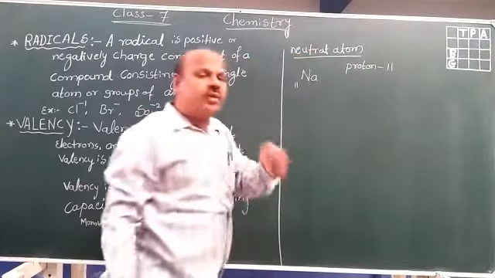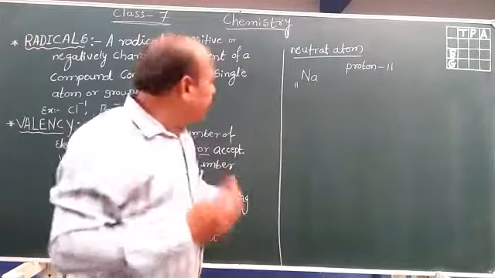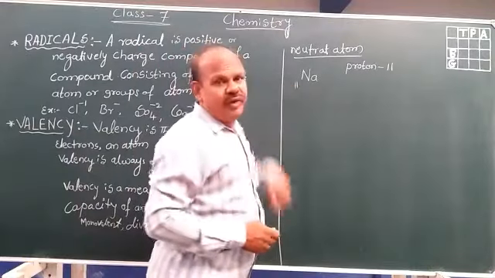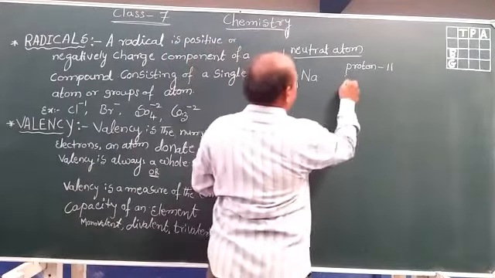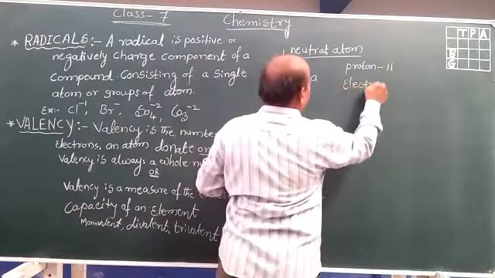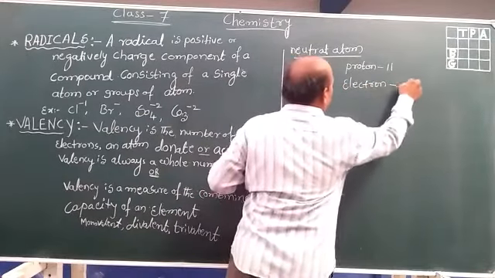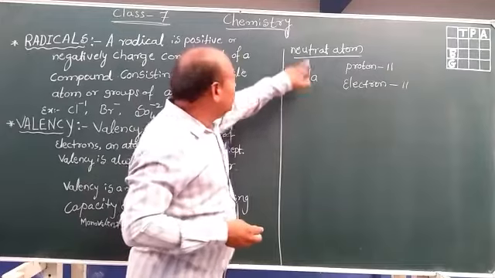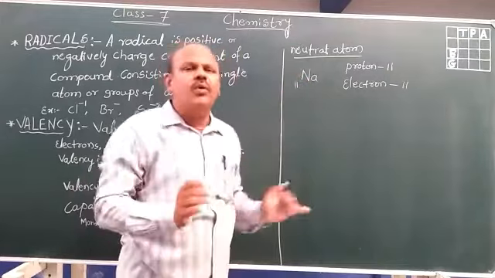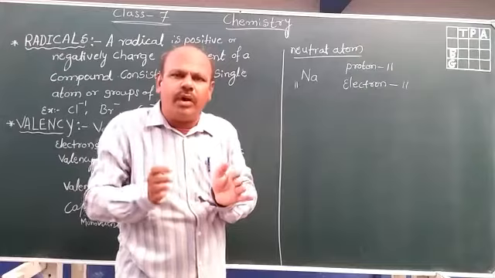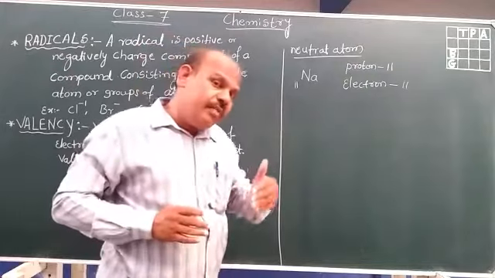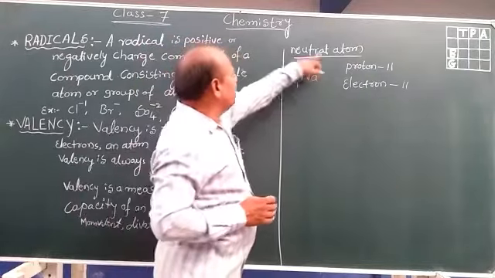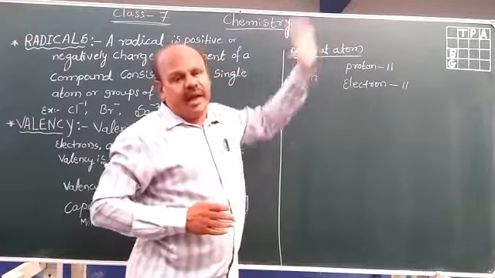When 11 protons are present, the same number of electrons is also present. So 11 electrons are present. Then only this sodium is a neutral atom. Neutral atom means however many protons are present, the same number of electrons is also present.